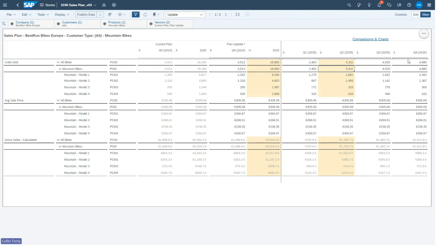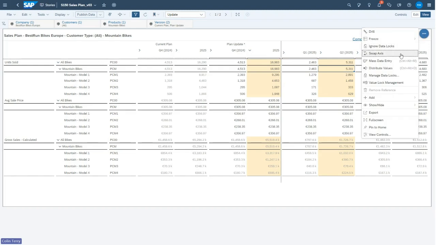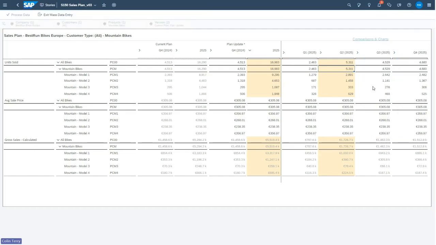If I had a lot of changes to make, I can turn off that automatic calculation and go into the mass data entry mode. And then I can make numerous changes quickly without having to wait for it to recalculate. So for instance, in Q3, we might want to reduce our sales price by 10% for model 1. You can see it's changed it and highlighted it, but hasn't updated the total.